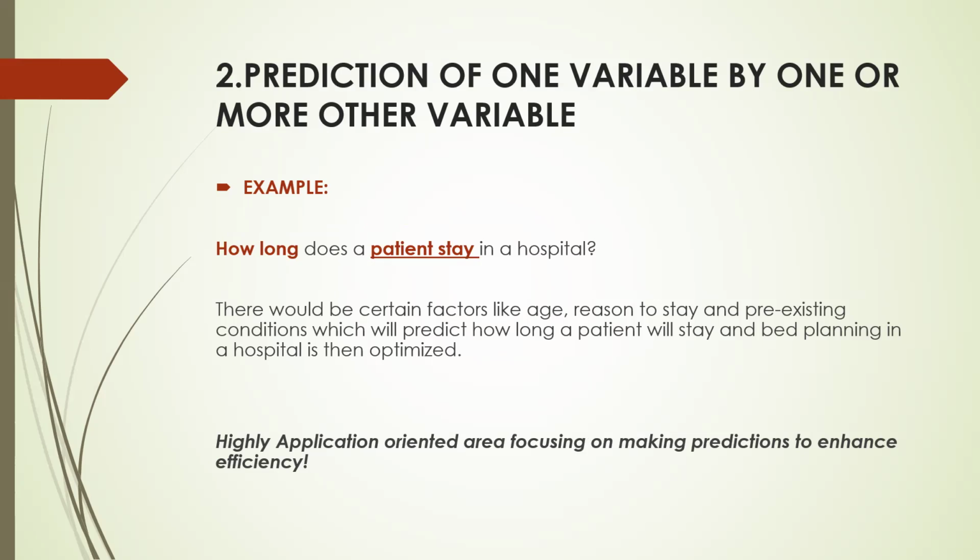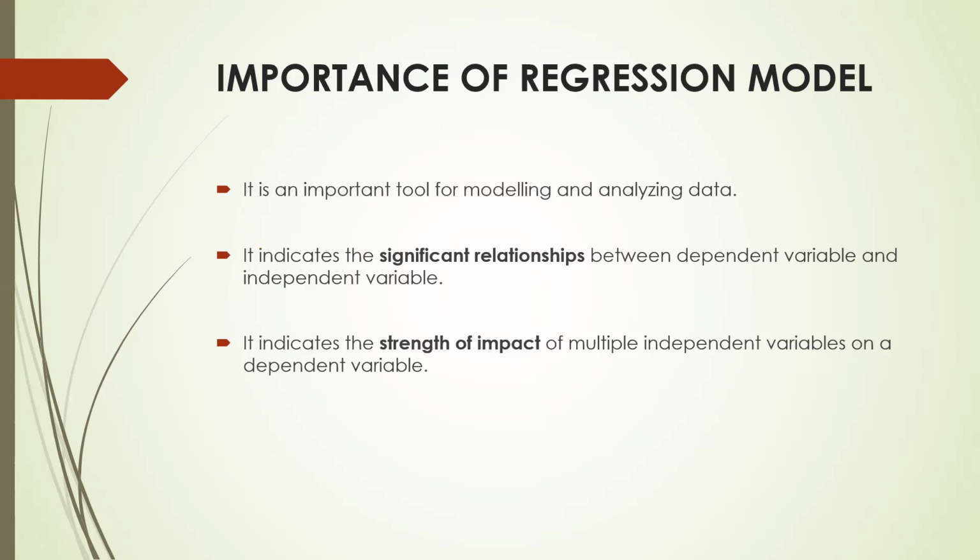The second purpose of regression analysis is the prediction of one variable by one or more other variables. For example, if you want to predict how long a patient will stay in a hospital. We know that there would be certain factors like age, reason to stay, and pre-existing condition of that person, which will predict how long that patient will stay in the hospital. And in turn, with the help of this data, we can actually do bed planning in the hospital. So this purpose of prediction is a highly application-oriented area which focuses on making predictions to enhance the efficiency of the system.